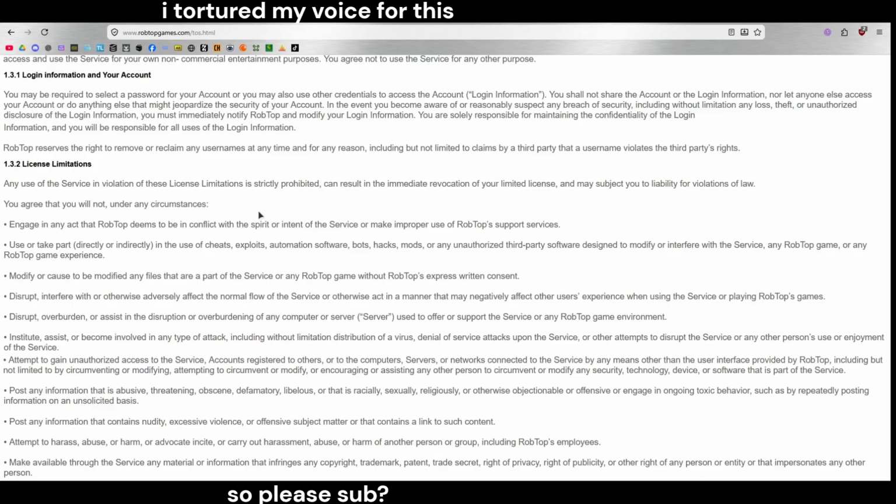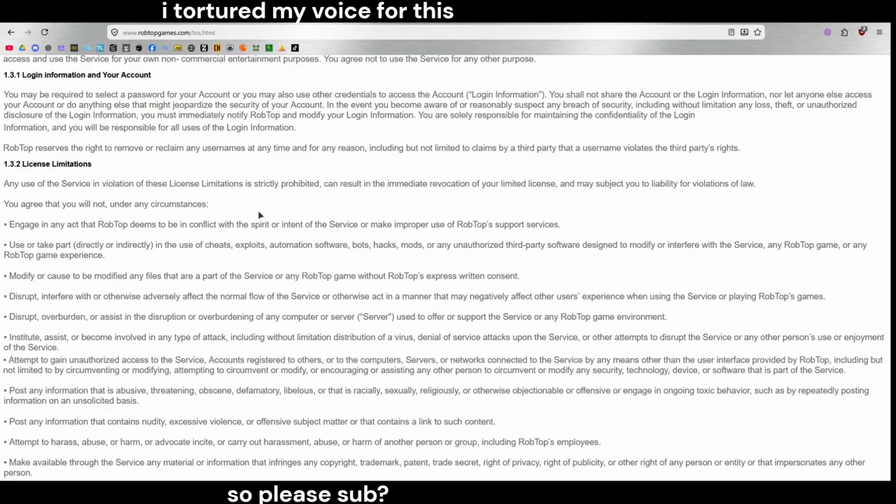Use to take part, directly or indirectly, in the use of cheats, exploits, automation software, bots, hacks, mods, or any unauthorized third-party software designed to modify or interfere with the service or any RobTop game experience. Modify or cause to be modified any files that are part of the service or any RobTop game without RobTop's express written consent.